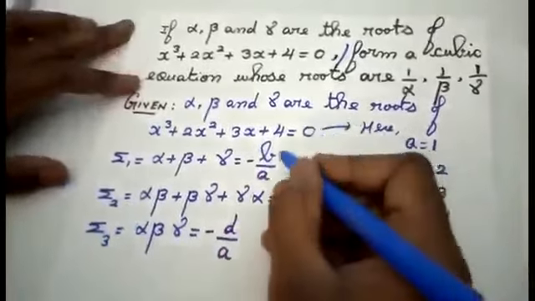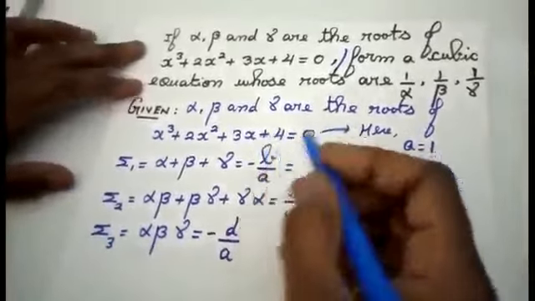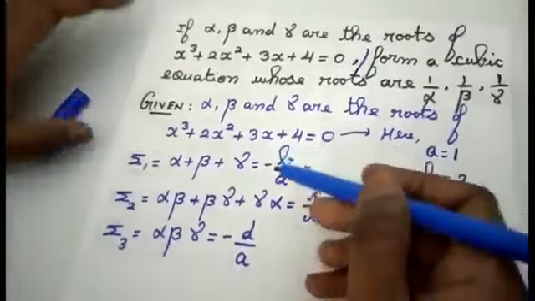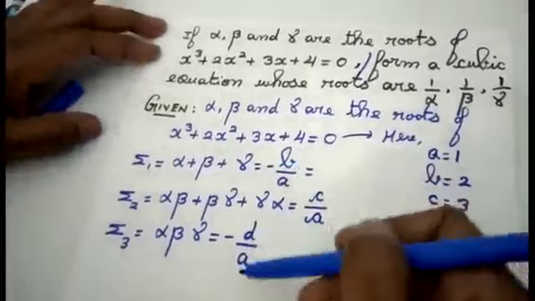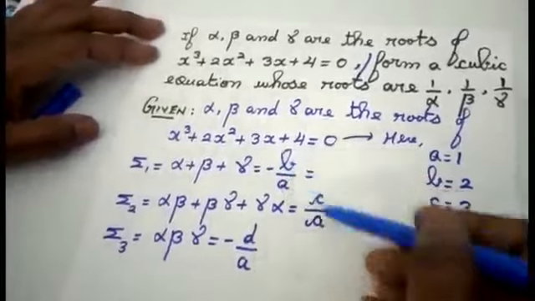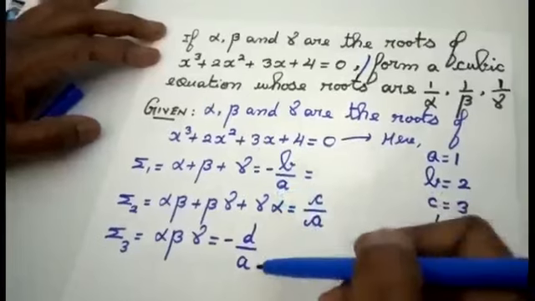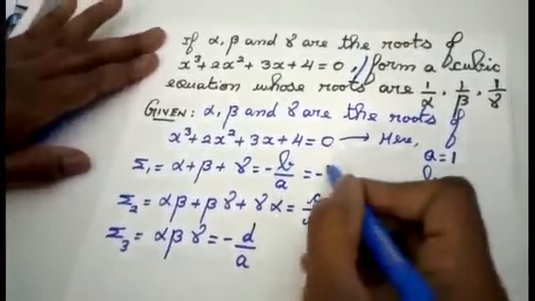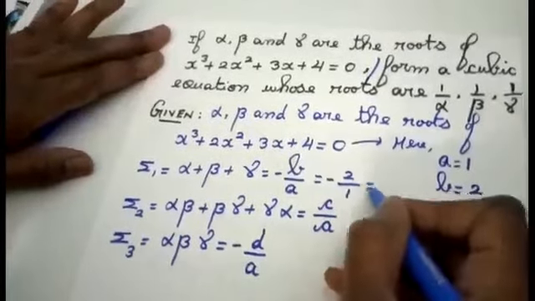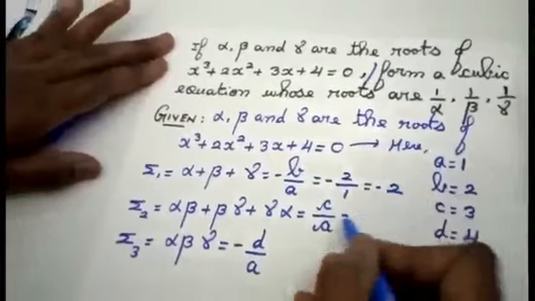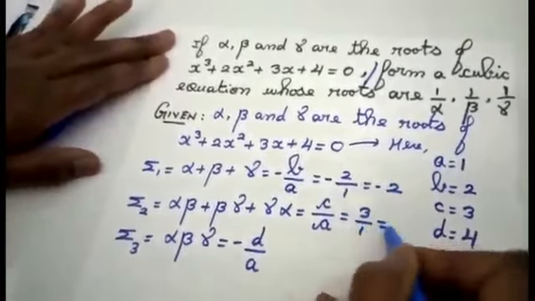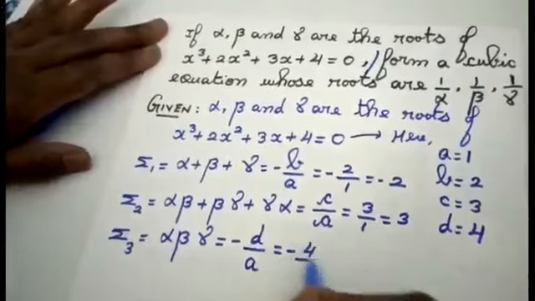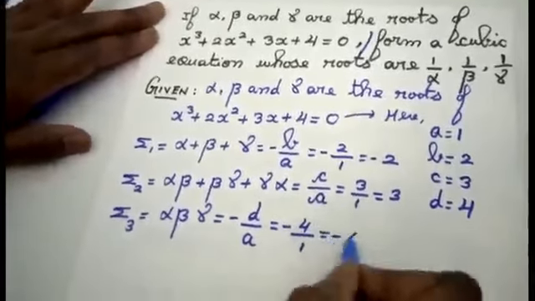And now I am going to find the values. For alpha, beta and gamma, we are not having the numbers. Instead of that, we are going to find the values for minus b by a, c by a and d by a. If you notice here, for all these three values, the denominator is common, that is a. Coming to minus b by a, what is the value for b? 2 by 1. A is 1, so you will get the answer as minus 2. Coming to c, 3 by 1, you will get the value as 3. D, minus 4. The value for a is 1, so that is minus 4.